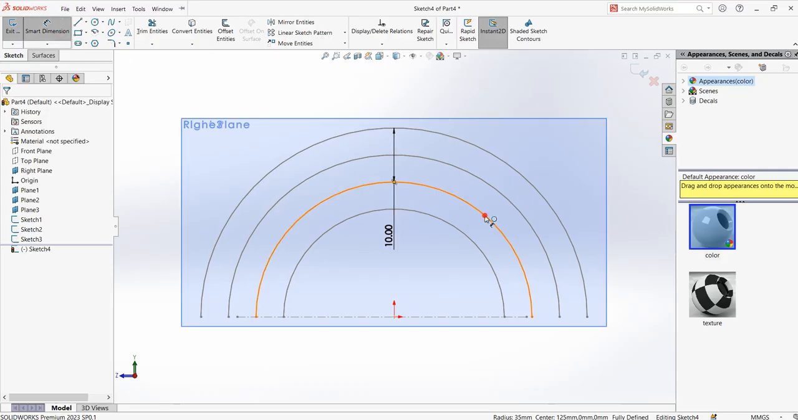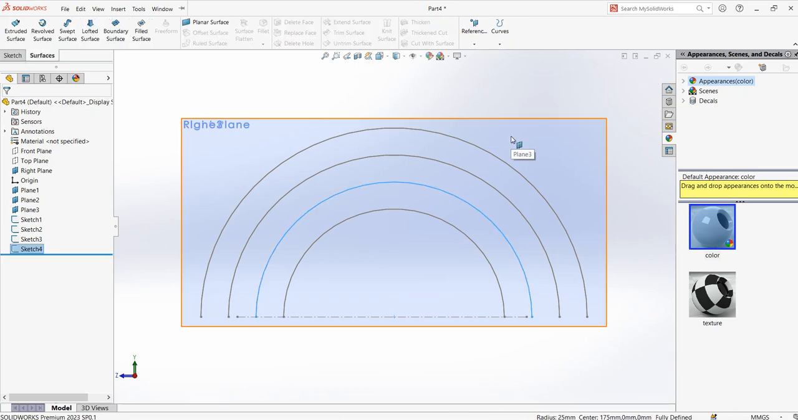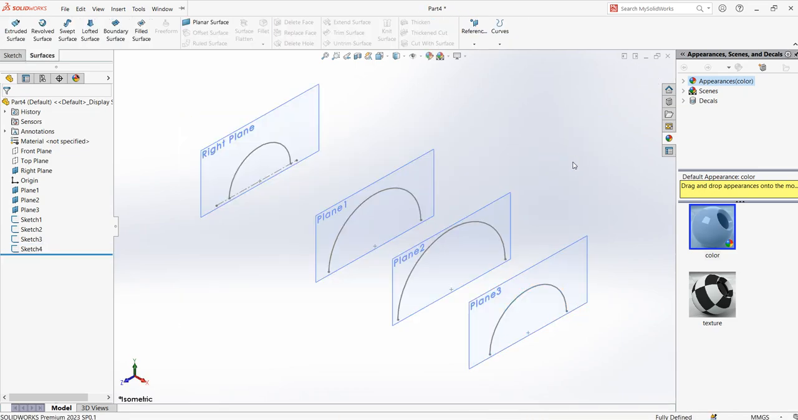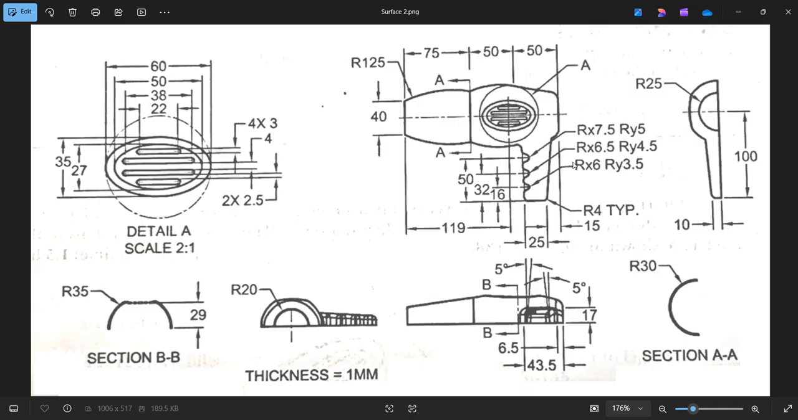Just click on smart dimension, click on the arc and check. Yes, it's radius 25. Escape. So come out of this sketch by clicking exit sketch. Press Ctrl 7. Now you can see you've created 4 arcs that depict the arcs of this surface. So starting from the right plane here, which is 20, then section here, which is 30, and then the mid section, which is radius 35, and the final section, which is radius 25.